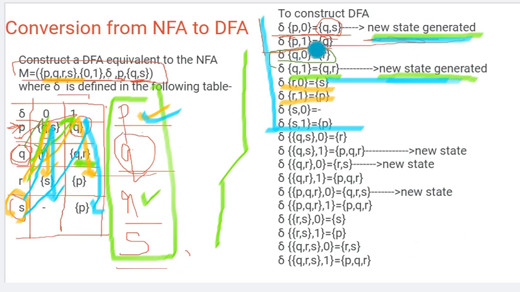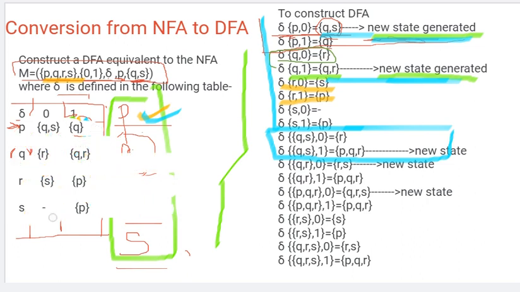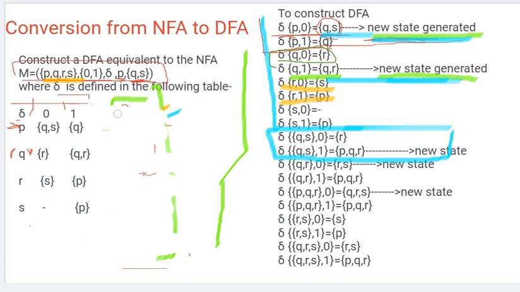Okay, so let's see first for Q, S. For QS with respect to 0, it means Q with respect to 0 and S transition with respect to 0.